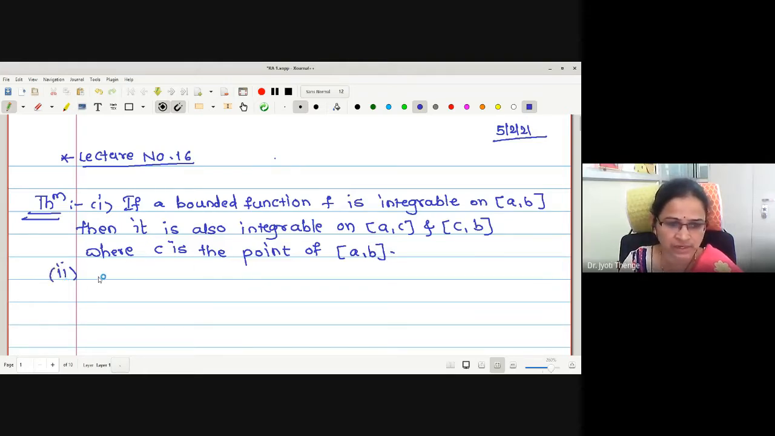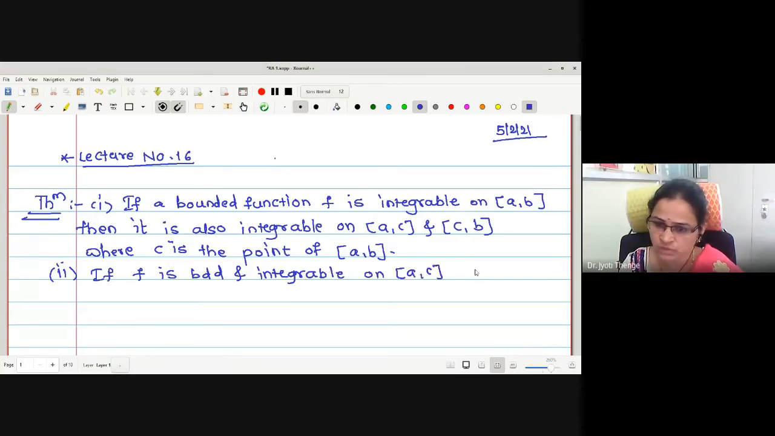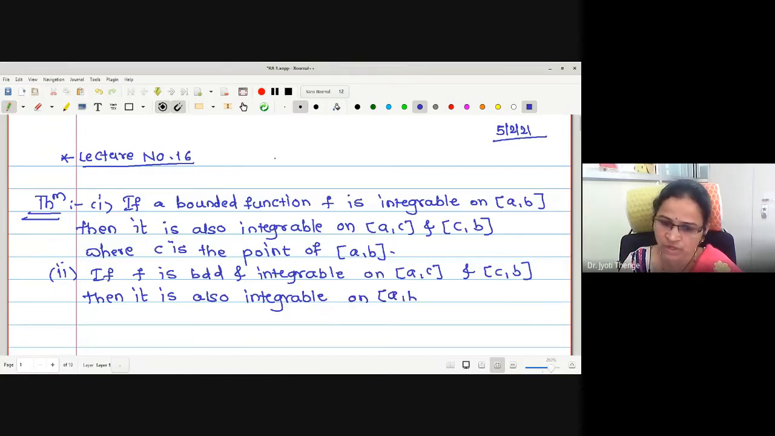The second is exactly the reverse of the first. That is, if F is bounded and integrable on closed interval A to C and closed interval C to B, then it is also integrable. Whenever we are saying integrable, it is equally true that the function is bounded. It is also integrable on closed interval AB.